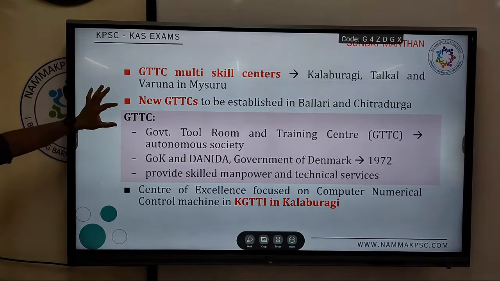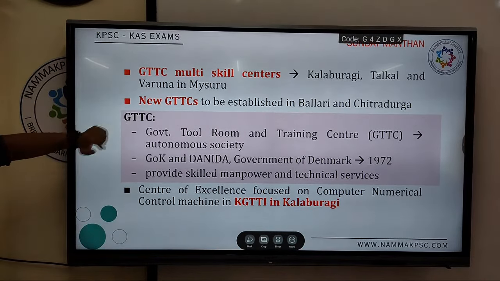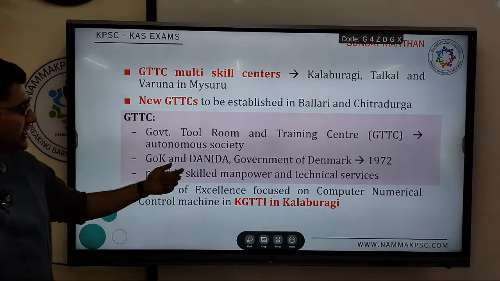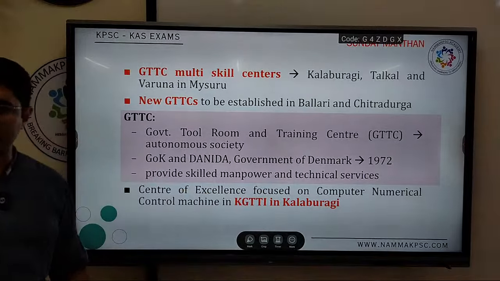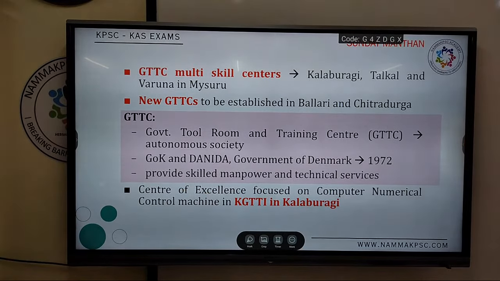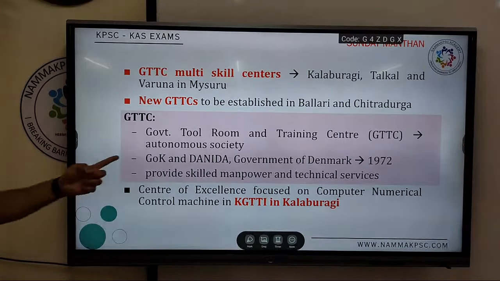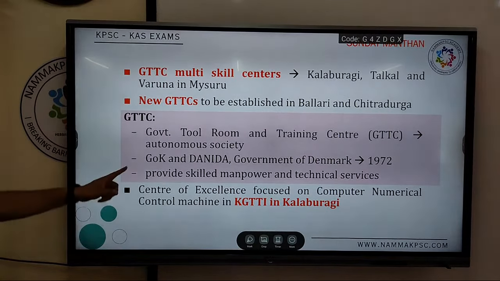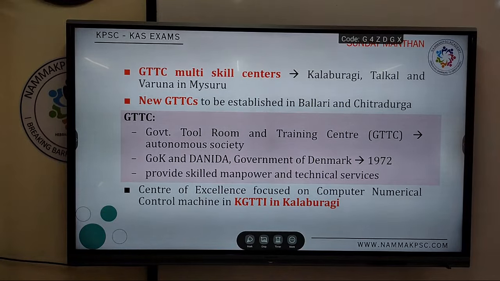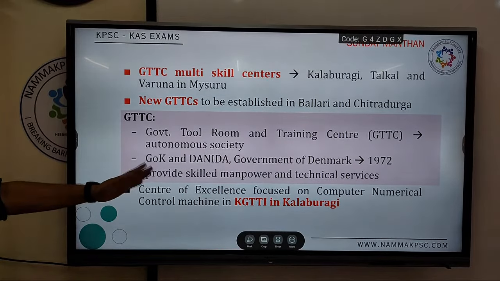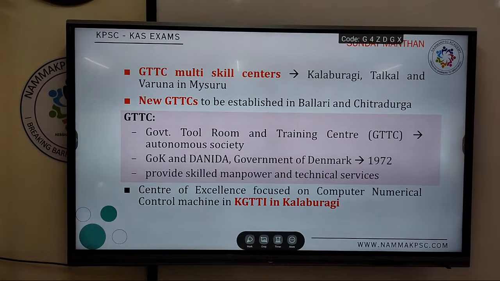Now just a small note on this GTTC. The government of Karnataka and the government of Denmark started this in the year 1972. An organization of the government of Denmark, DANIDA, basically provides skilled manpower and technical services to various manufacturing sectors.